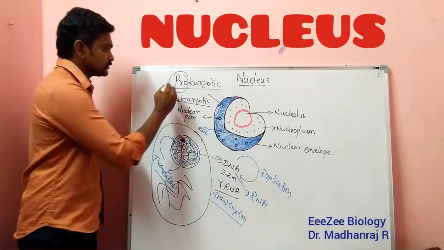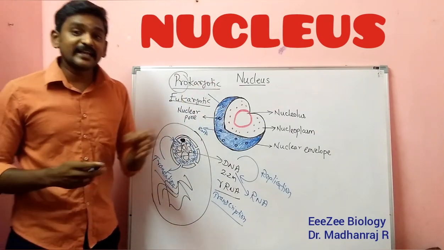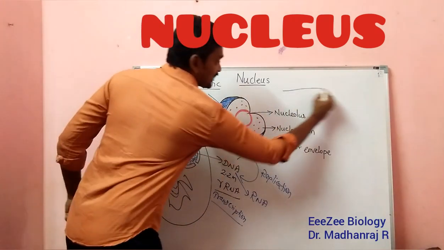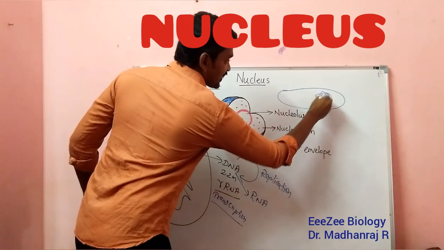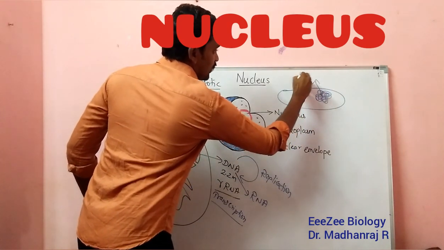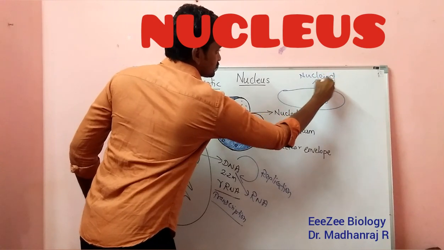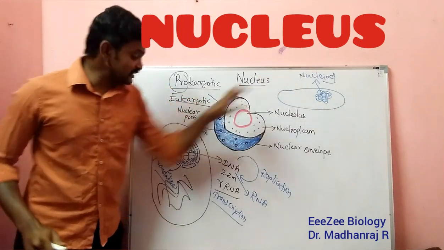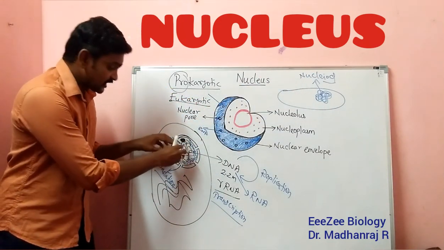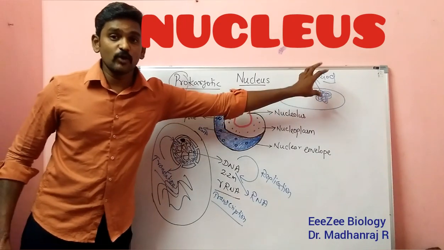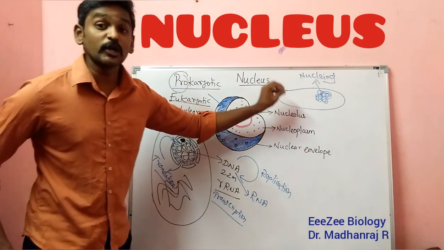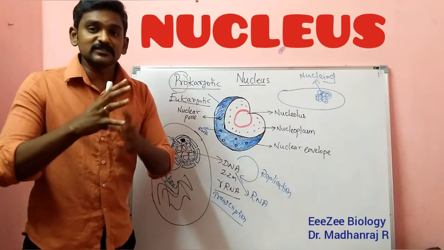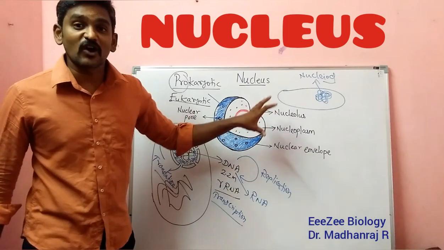Now coming to prokaryotic cells like bacteria. They don't have a nucleus. Imagine this as a bacterial cell. They have DNA, the genetic material, and this region is called the nucleoid. They don't have a nucleus, and they don't have any membrane surrounding the genetic material, whereas in eukaryotes the genetic material is surrounded by a membrane. So that area is called the nucleoid. It consists of DNA, genetic material, plus some structural proteins. That is in the case of bacteria.